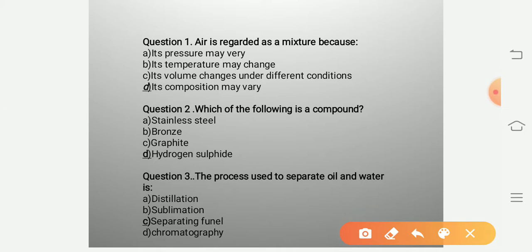Question second: which of the following is a compound? Now see, stainless steel, bronze, graphite and hydrogen sulfide. Stainless steel is a mixture of metals, so it is an alloy. Bronze is also an alloy. Graphite is made only from carbon particles, therefore it is an element. And hydrogen sulfide, its formula is H2S. It is made from two hydrogen atoms and one sulfur. They combine chemically in a fixed proportion. Therefore, hydrogen sulfide is a compound.